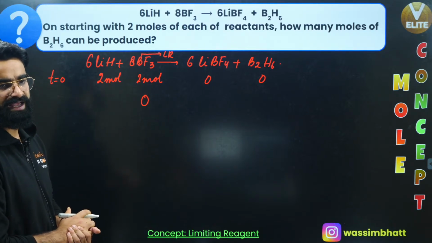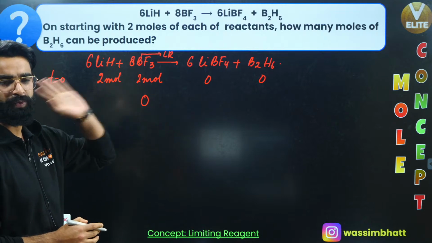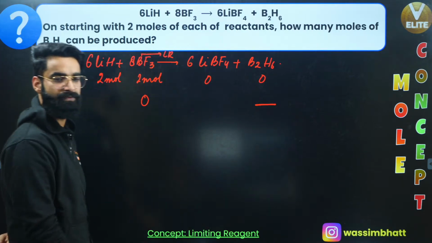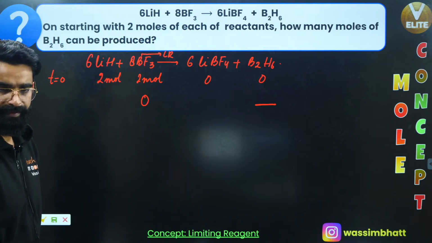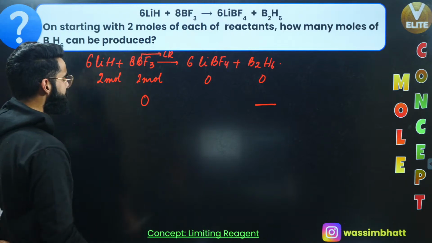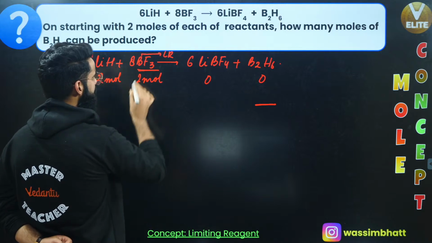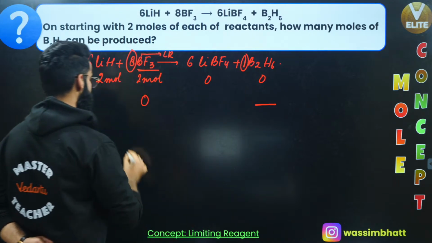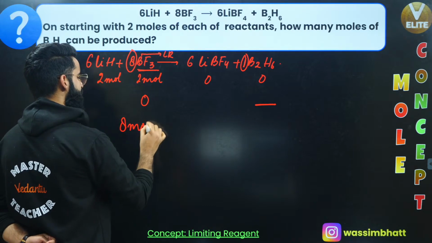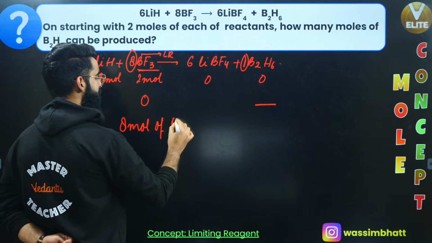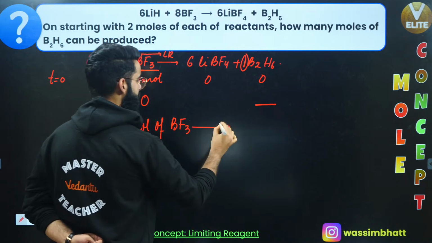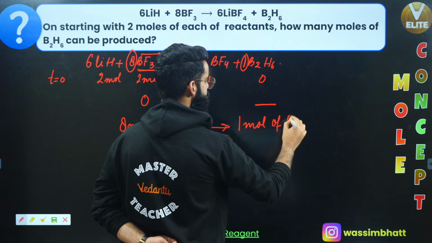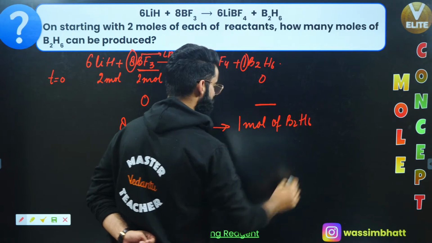What am I supposed to calculate? I'm supposed to calculate the moles of B2H6 that have got formed, right? How do I do it? Simple. I'll start from the limiting reagent. Its stoichiometric coefficient is 8. The stoichiometric coefficient of B2H6 is 1. So as per the stoichiometry, 8 moles of the limiting reagent, which is BF3, produce 1 mole of B2H6.